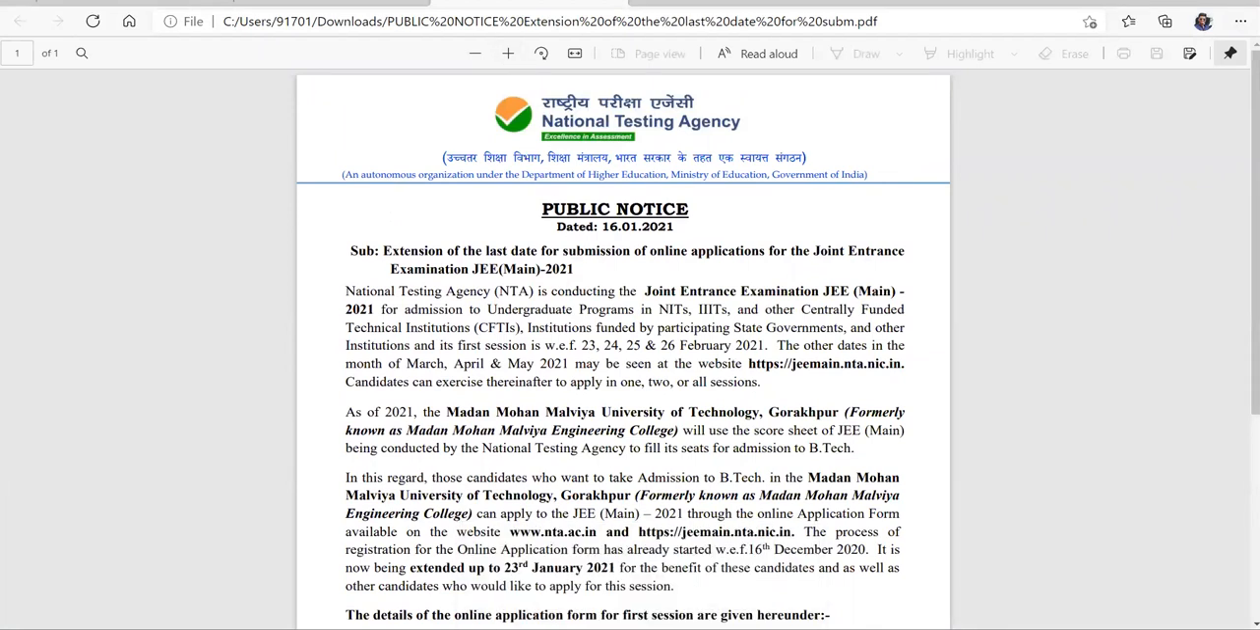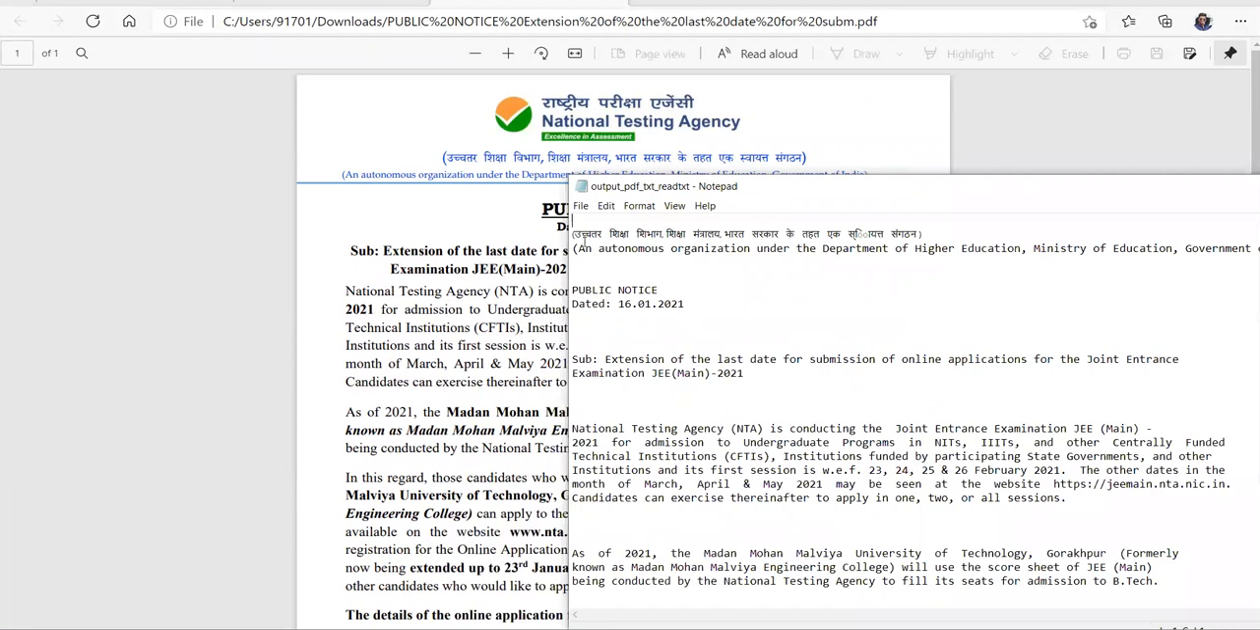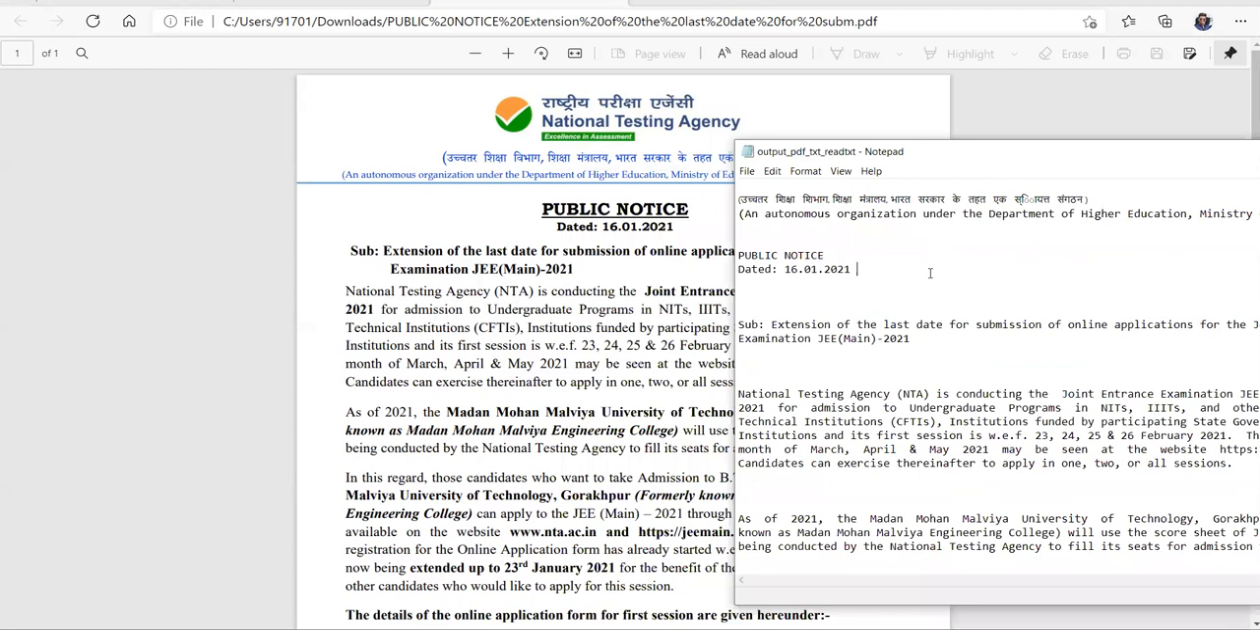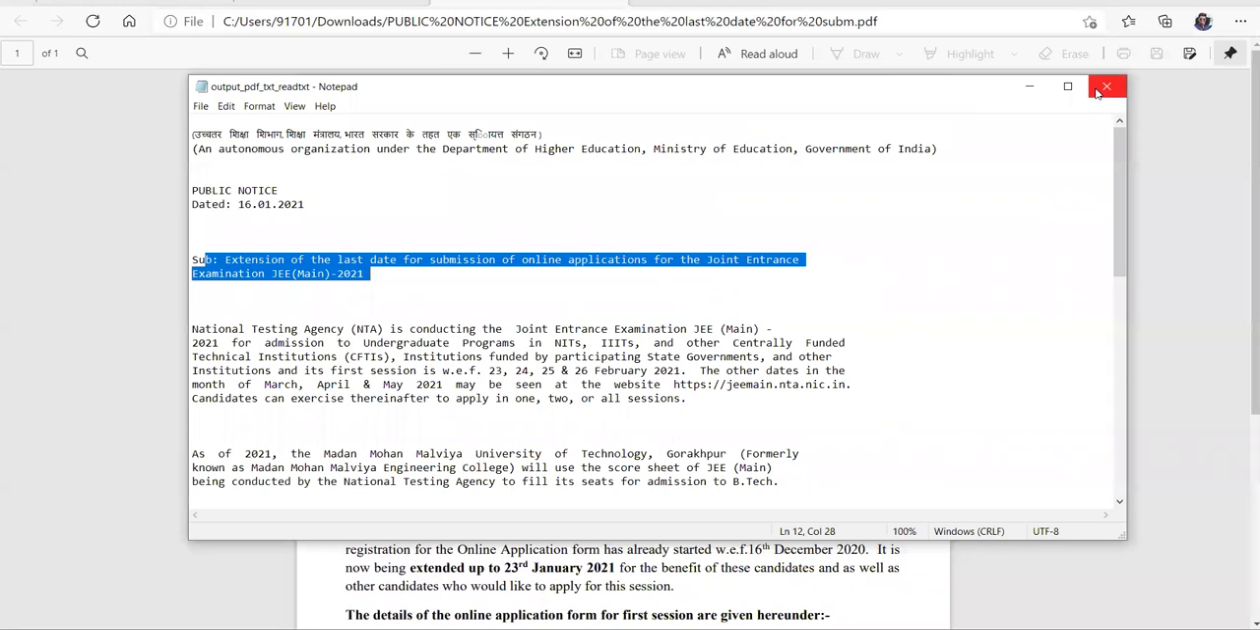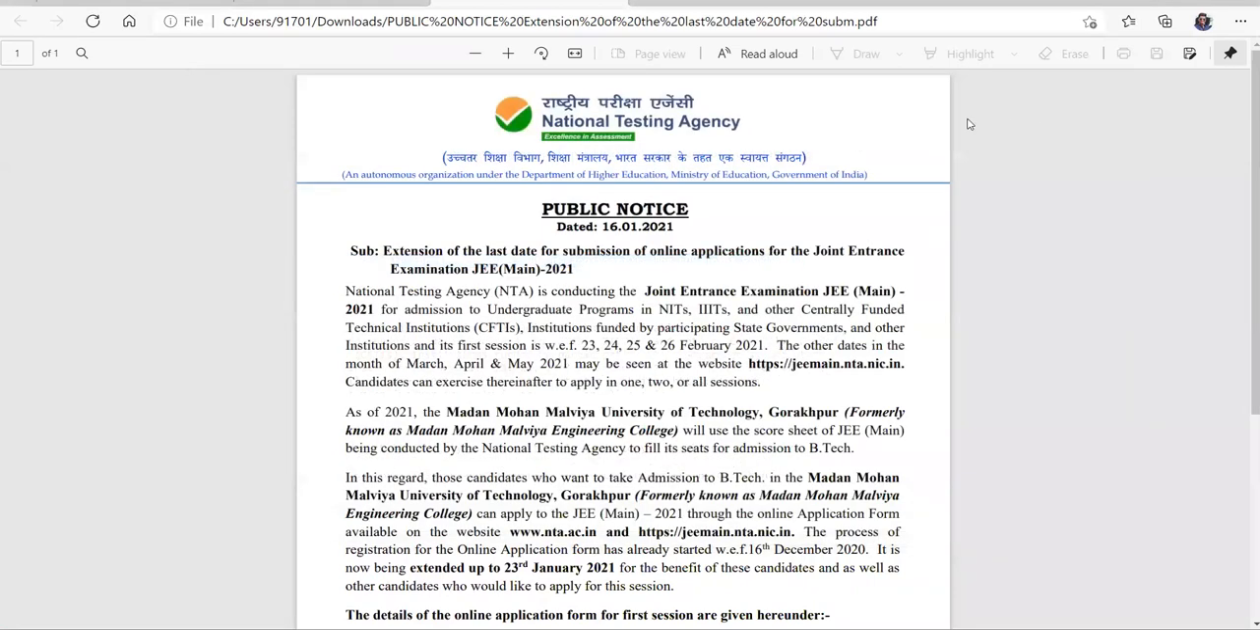Okay, it's Rashtriya Pariksha. It says Rashtriya Pariksha Agency in Hindi. So Shiksha Vibhag, here it is. Uchchatar Shiksha Vibhag, Shiksha Mantralaya, Bharat Sarkar ke tahat ek. I'm not very good in Hindi, guys, so please excuse me if I make some mistakes while reading out Hindi. Okay, and then here we see public notice dated 16/1/2021, subject: extension of last date for submission of online applications for JEE examination.